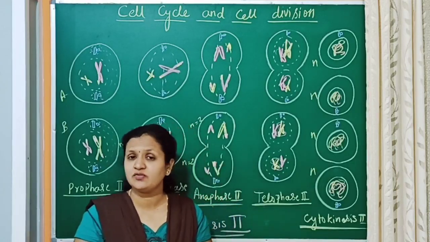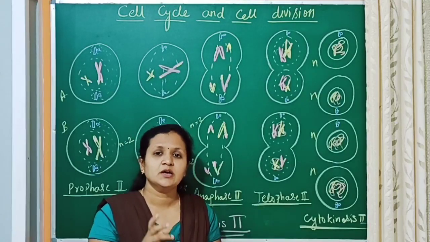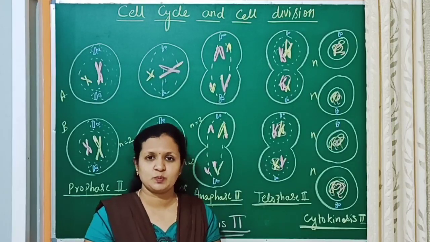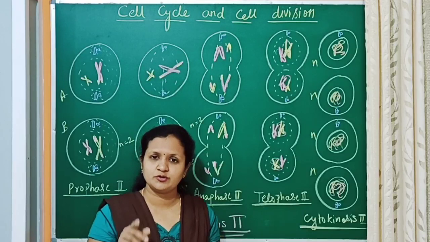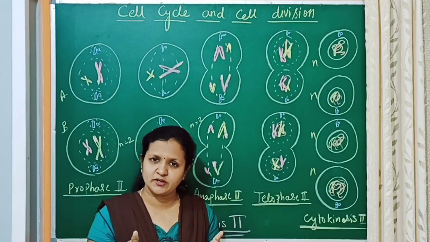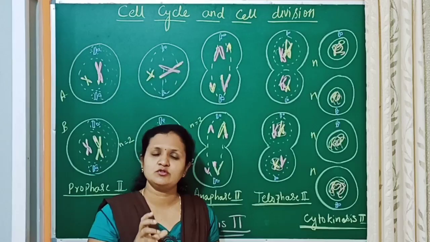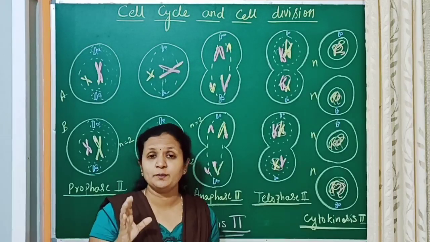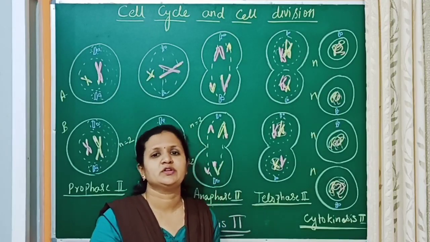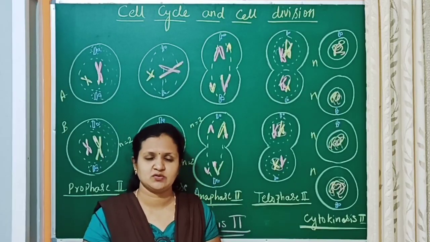Next, taking up the significance of meiosis. Meiosis, we know, occurs in the reproductive cells, that is during the formation of the gametes, the sperm and the egg. Sperm will have a haploid number of chromosomes, and the egg also will have a haploid number of chromosomes. When the sperm fuses with the egg, the chromosome number becomes diploid. In order to maintain the chromosome number, meiosis occurs during gamete formation. So this is one of the significances of meiosis.